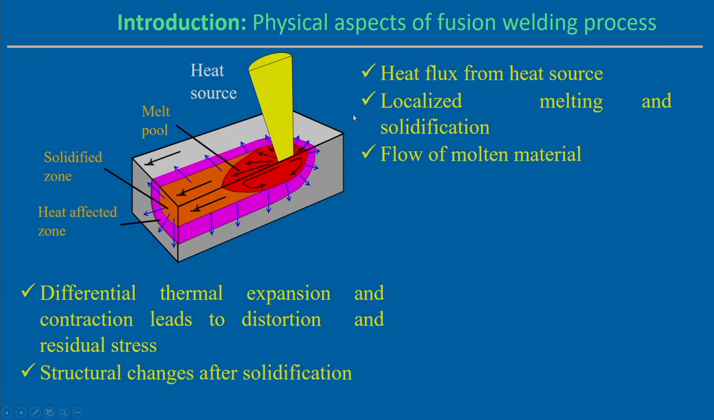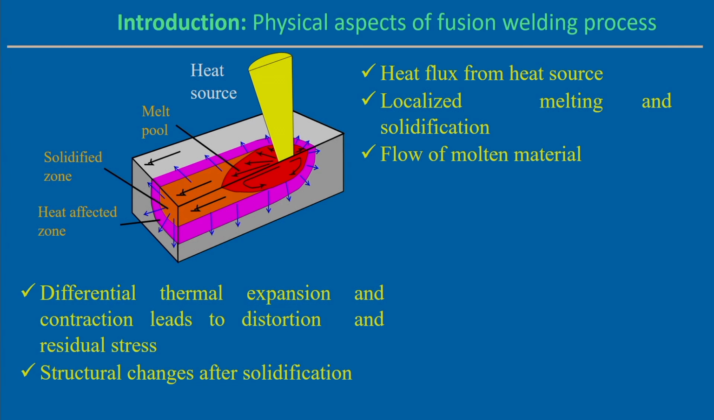So, its representation is like the heat flux from the heat source. Heat flux applied from the heat source means that the laser is interacting with the surface, or the arc is interacting with the surface of the substrate material. Mathematically, how we represent that interaction can be the representation of the heat source in a particular welding process.